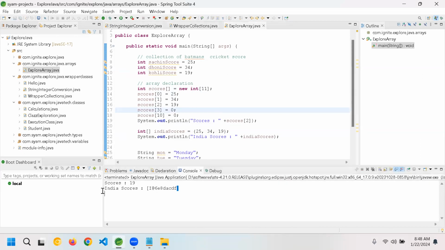Now, if you see here, India scores is showing as an object, because even though you have not used new, here we have used new integer, right?